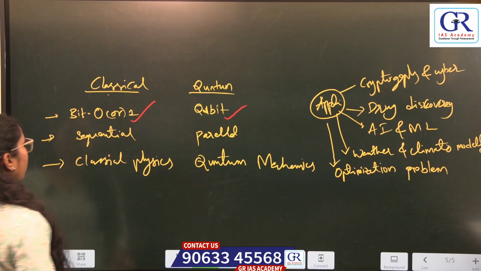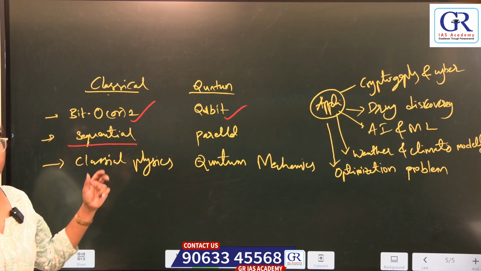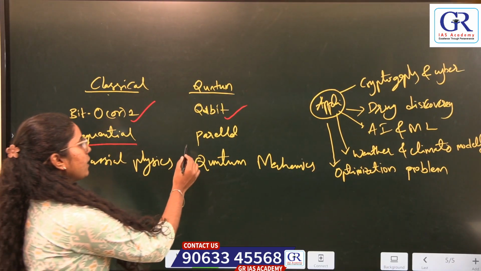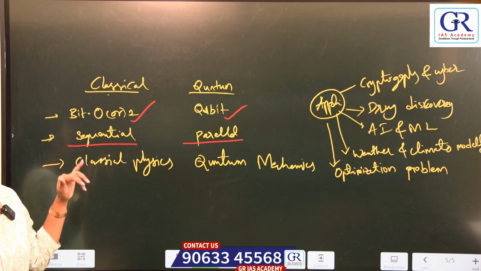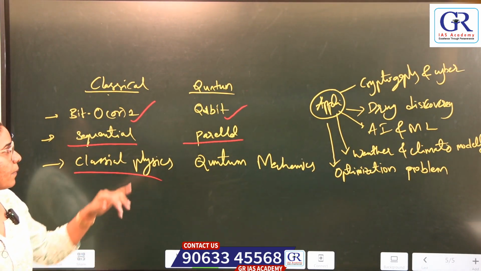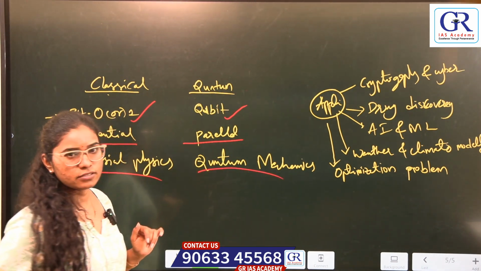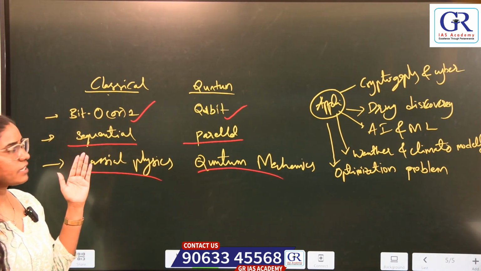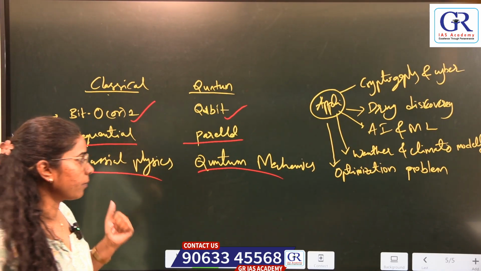Coming to processing, in classical we use sequential processing, in quantum we use parallel processing. And the basis for classical computing is classical physics, and the basis for quantum computing is quantum mechanics. So these are the basic differences.